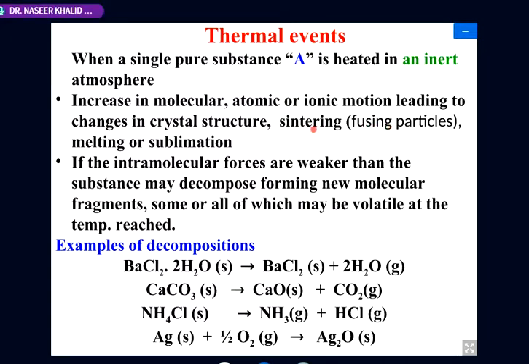The particles will fuse with each other, they will ultimately melt, and then there is sublimation. Sublimation is a process in which a solid material converts into vapor form without going through the liquid phase, directly passing into the vapor phase.